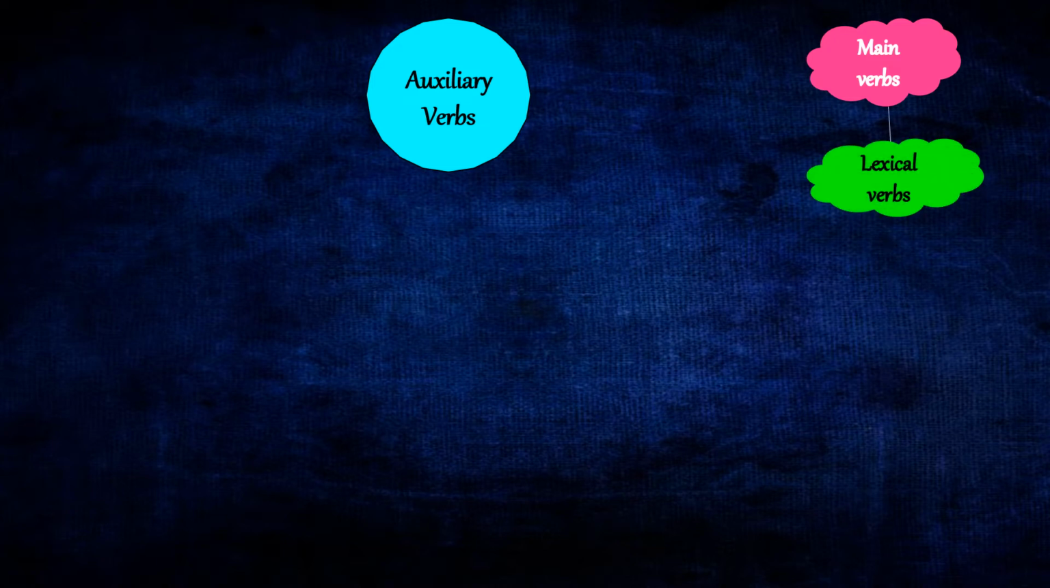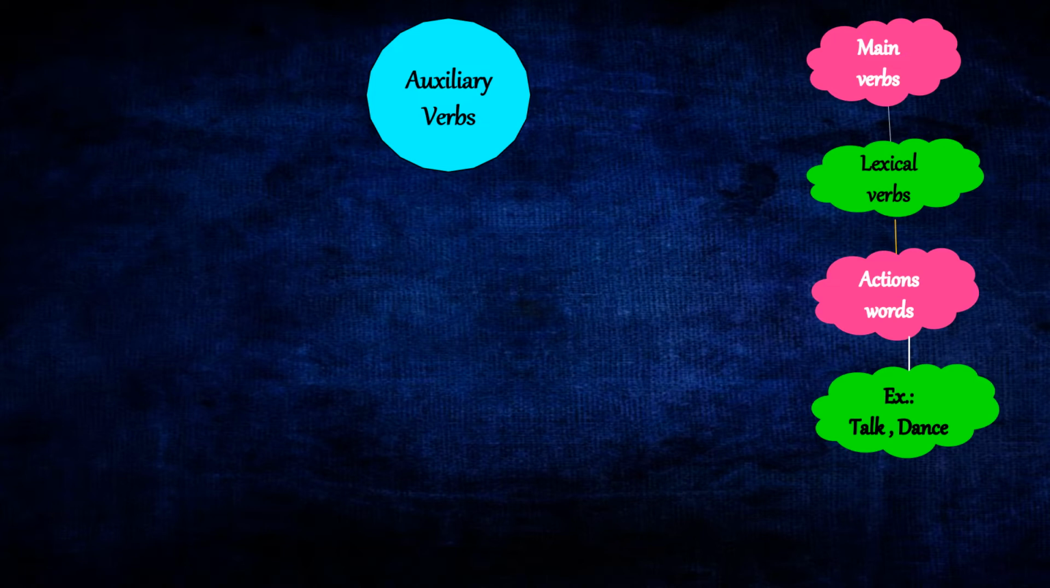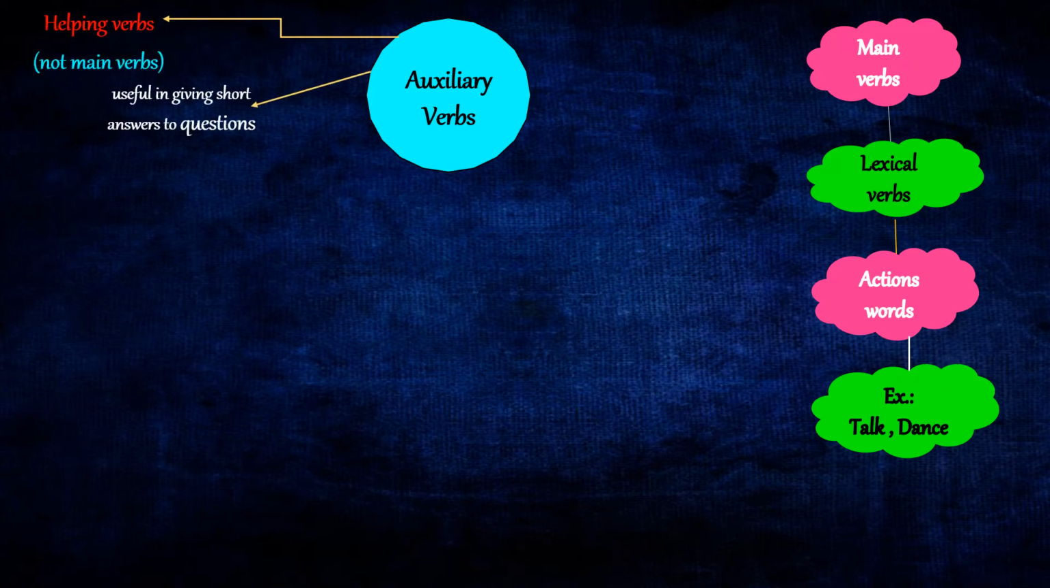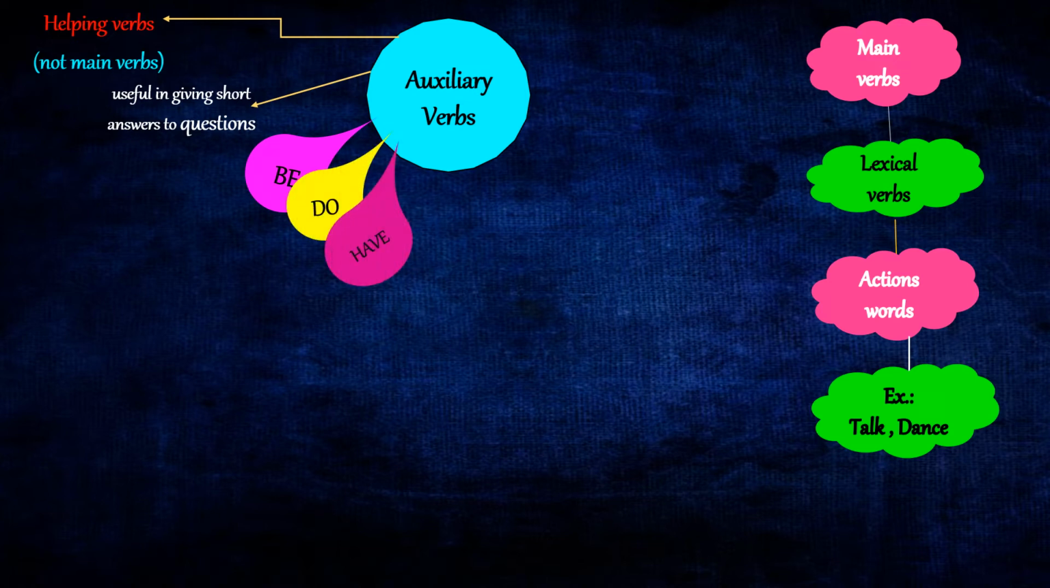Now let's look into what are auxiliary verbs and what are main verbs. Main verbs are also called lexical verbs, which means it's nothing but the action words. For example, talk, dance, etc. Now, what are auxiliary verbs? They are helping verbs. They are not the main verbs. These auxiliary verbs are useful in giving short answers to questions. The main auxiliary verbs are be, do, and have.